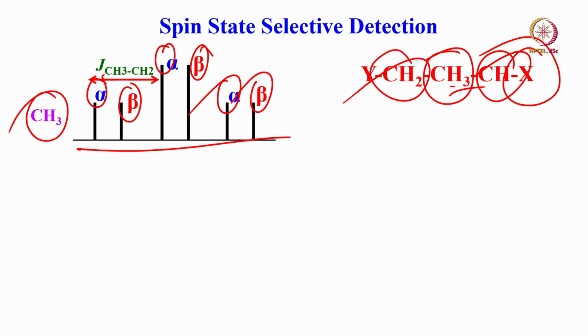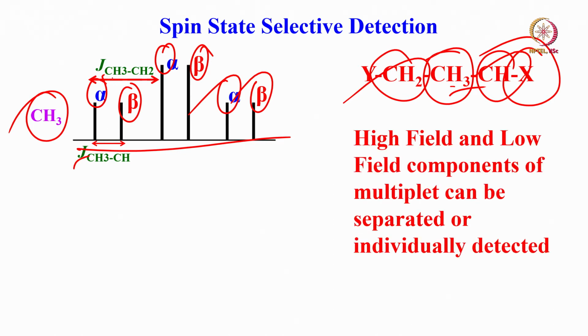Now, my question is, you can measure this and get the J couplings. Now, this is the high field component, this is the low field component. Can I separate them out, is my question. Instead of separation, if I can detect only the beta peaks and suppress the alpha peaks, that is also fine.